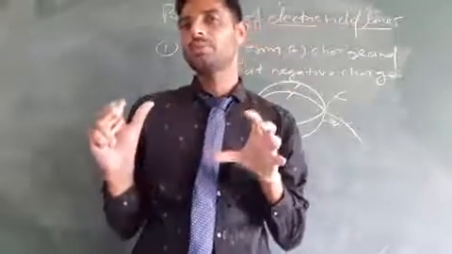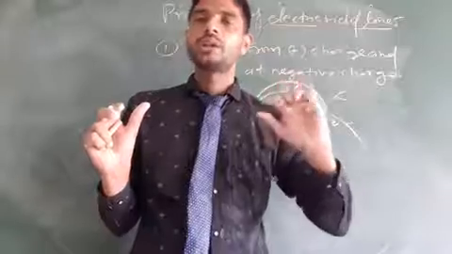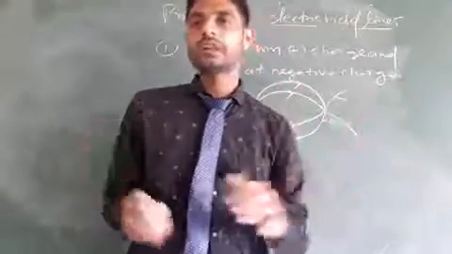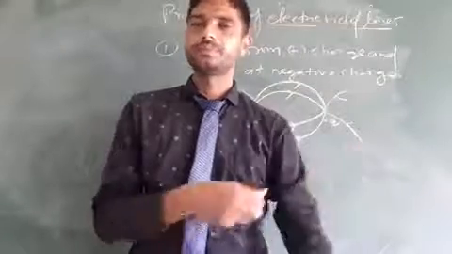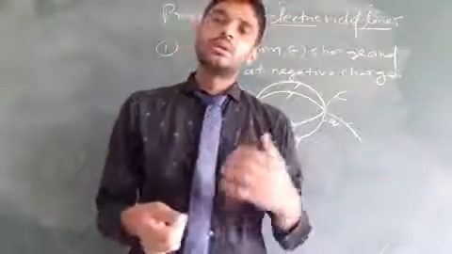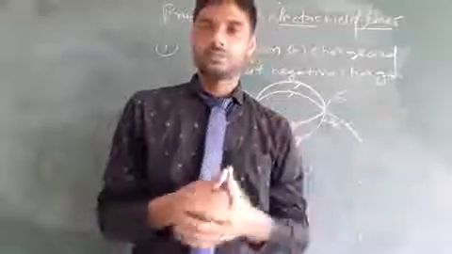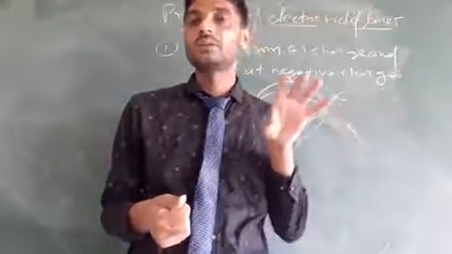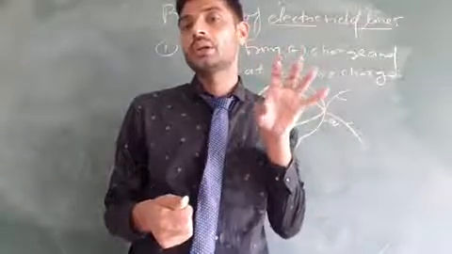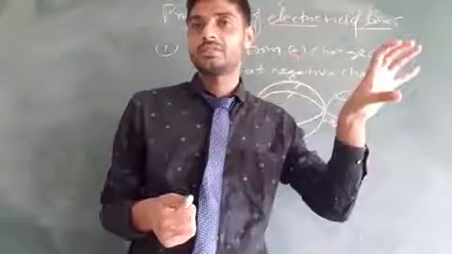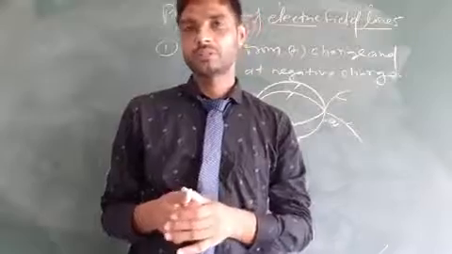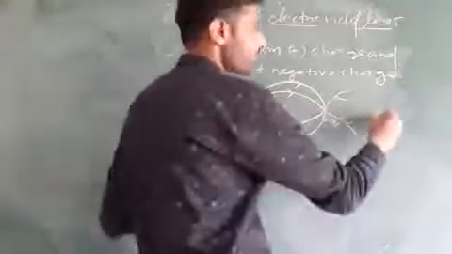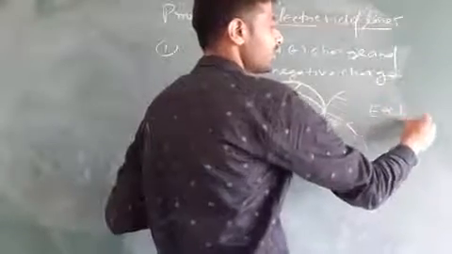field is maximum. But when the electric field line moves towards infinity, the strength of electric field decreases. It means the strength of electric field decreases with distance, because as you know E is proportional to 1/r².